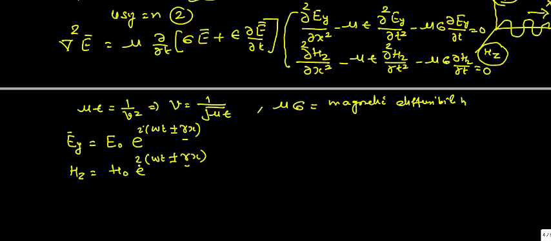First of all, in order to find the value of this γ, let us put the value of Ey in the equation of the electromagnetic wave.